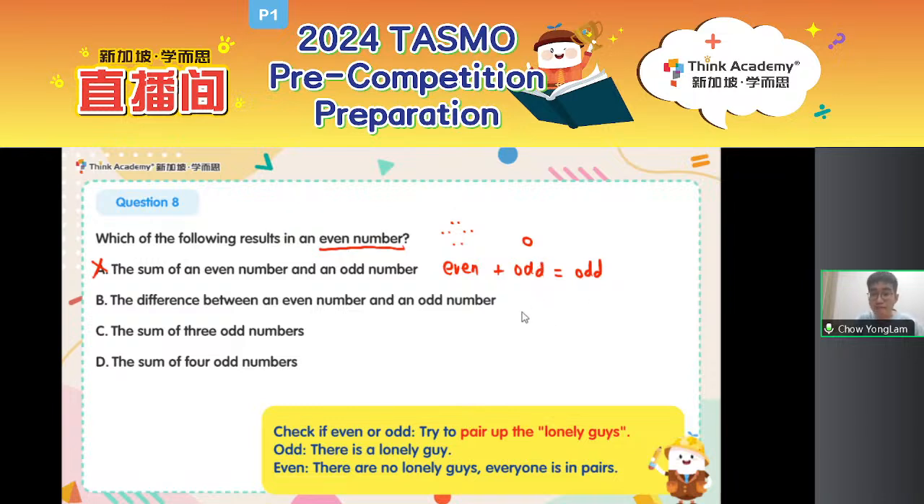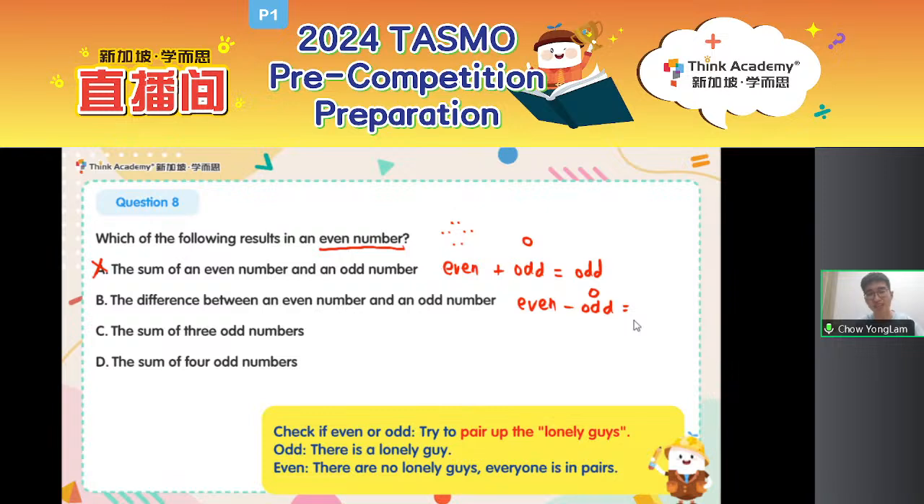What if I look at B instead? The difference between an even number and an odd number, which means I take an even number, take away an odd number. What do you think? Is it even or odd? This time I have no lonely guys at the beginning, but I have one lonely guy that I need to take away. Is my answer odd or even? Type it in the chat below. Is it odd or is it even?